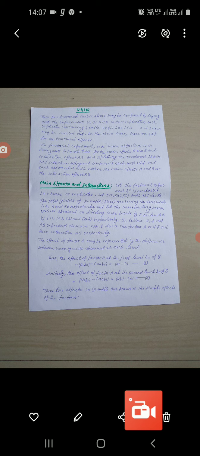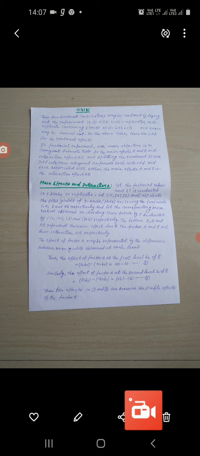Okay, in general, if the levels of various factors are equal, then s to the power n factorial experiment means an experiment with n factors and each at s levels, where n is any positive integer greater than or equal to 2.